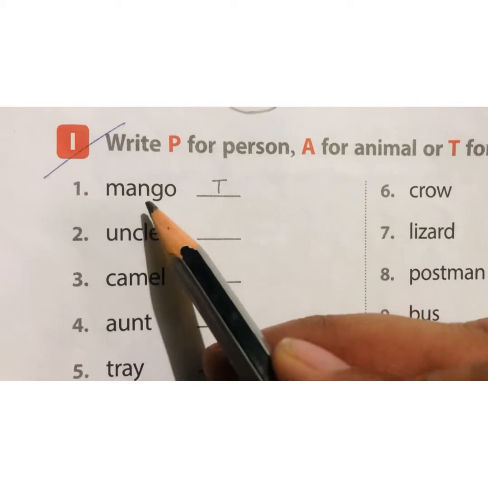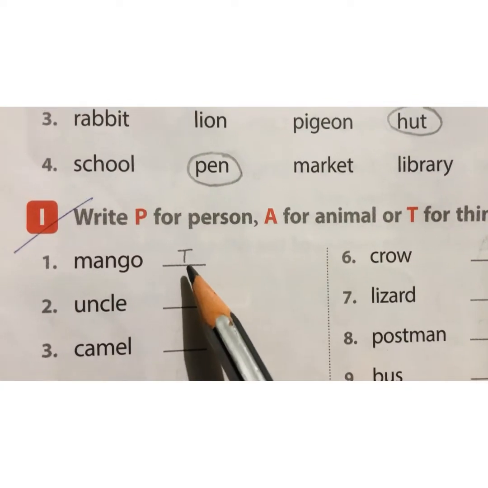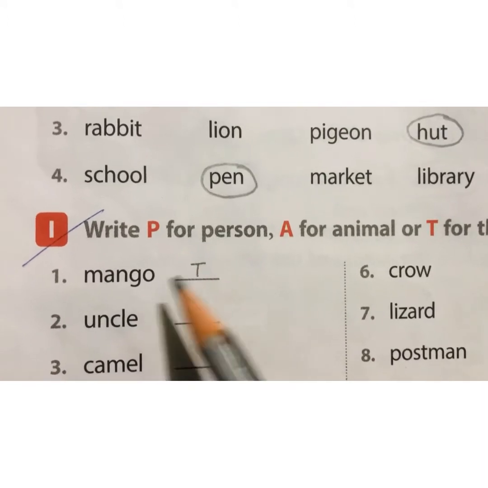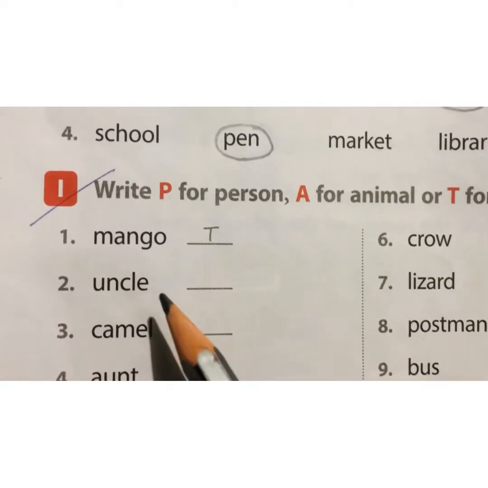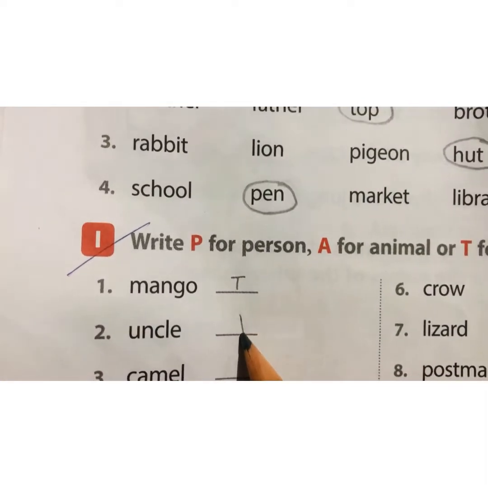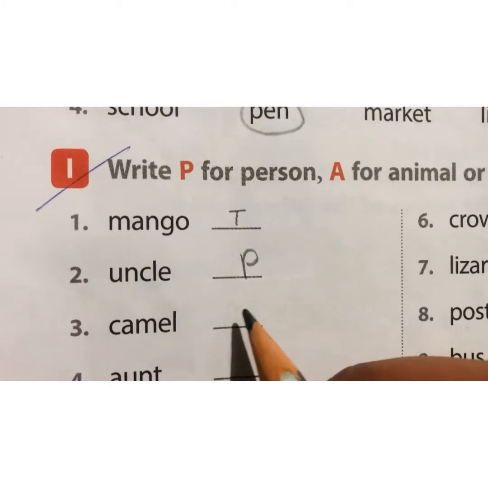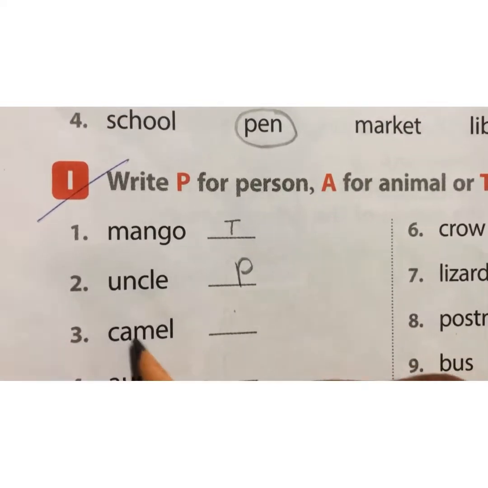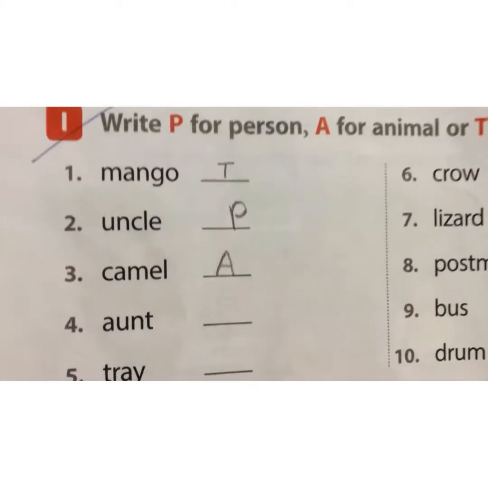First one, mango. Mango is a thing. Mango is a fruit. So we will count it in thing. Second, uncle. Uncle is a person. So we will write here P. Camel. Camel is an animal. So we will write A here.